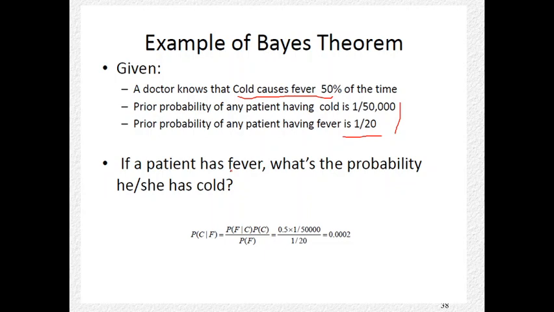The patient has fever. What is the probability that he is having cold? Probability of cold given fever. According to Bayes theorem, we will write probability of F given C into probability of C, divided by probability of F. Then we will get the value as 0.002.